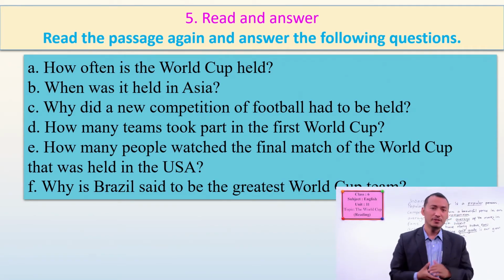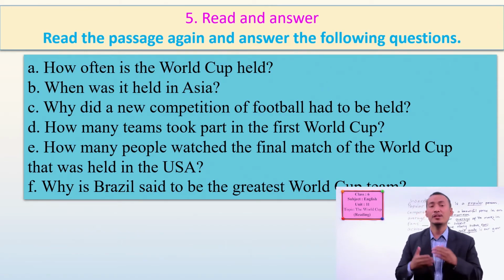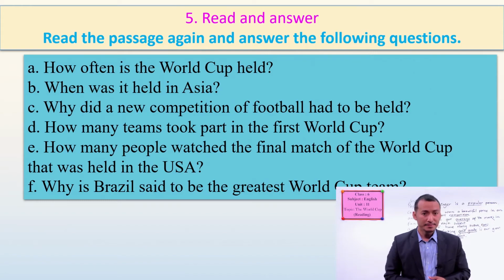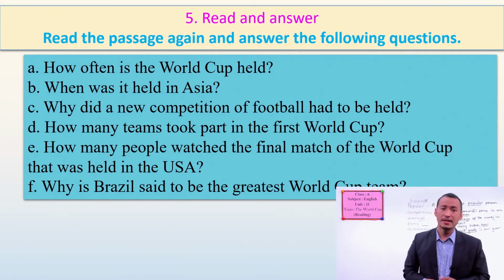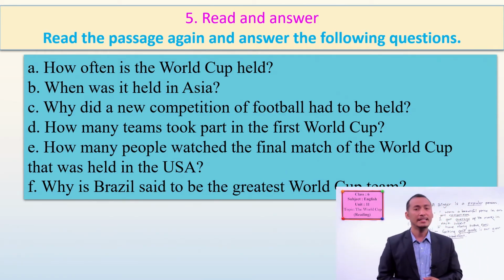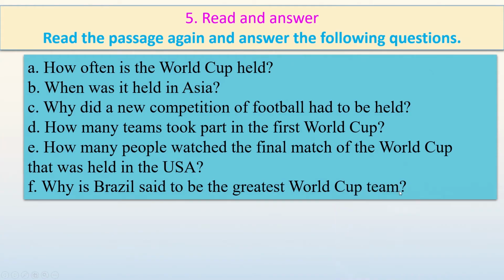We have given short answers earlier. Now we have another exercise, exercise 5. Here you have to answer these questions. The questions are: how often is the World Cup held? You know it already. When was it held in Asia? Why did a new competition of football have to be held? How many teams took part in the first World Cup? How many people watched the final match of the World Cup that was held in the USA? And why is Brazil said to be the greatest World Cup team?